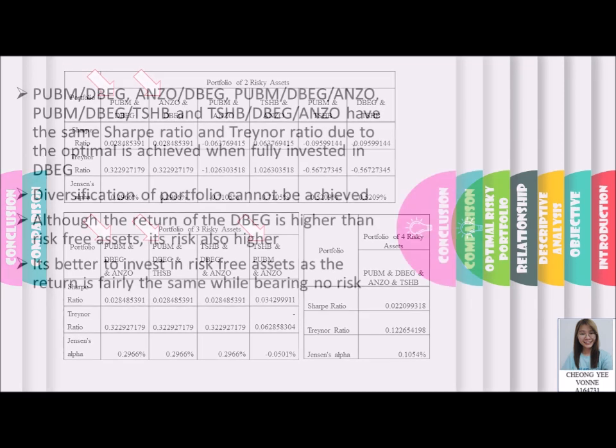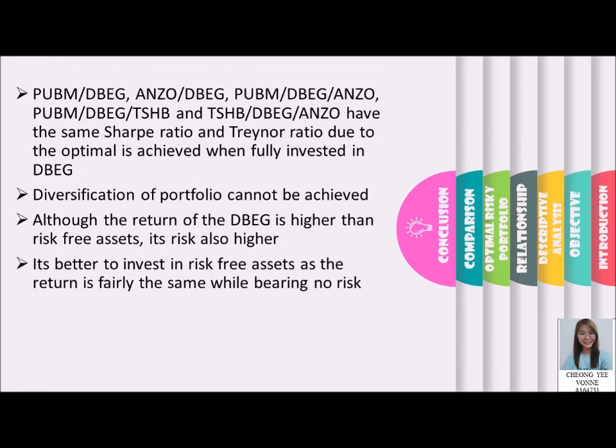As a conclusion, these portfolios have the same Sharpe ratio and Treynor ratio because the optimum is achieved when fully invested in DBEG. This means that diversification of the portfolio failed to be achieved. Although the return of DBEG is higher than the risk-free asset, its risk is also higher. Therefore, it's better to invest in the risk-free asset as the return is fairly the same while bearing no risk.